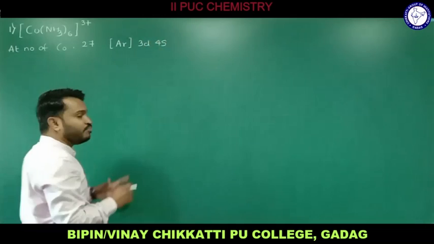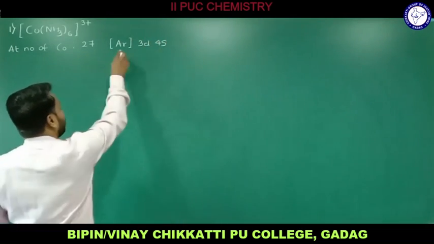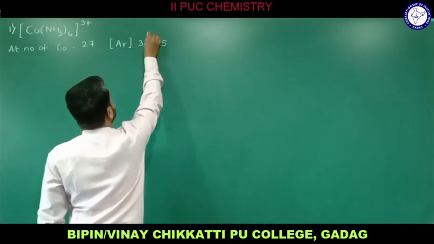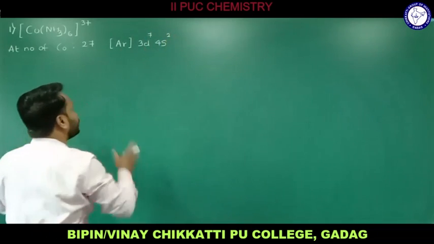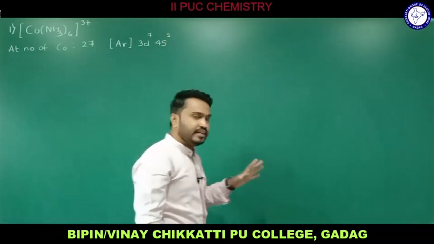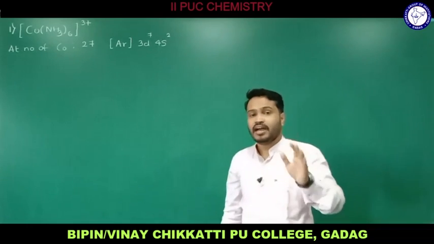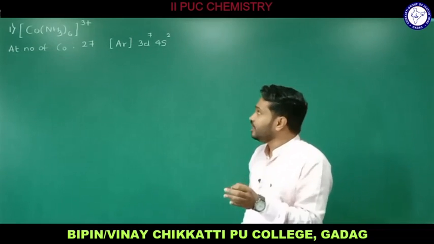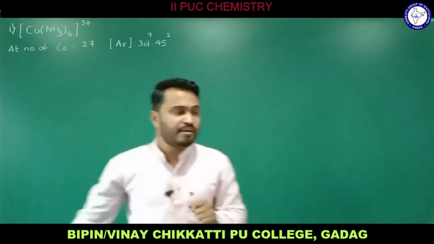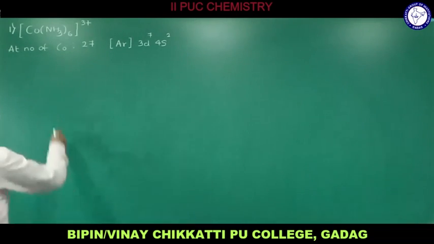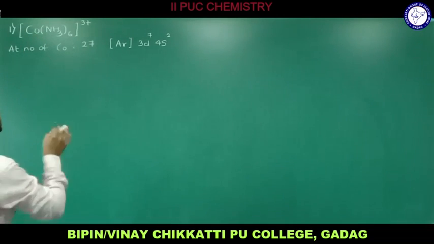So argon's number of electrons will be 18. So totally it is 27. Already we have 18 here. Therefore I will be writing 3d7 and 4s2, and 18 plus 7 plus 2 you will be getting 27. So argon 3d7 4s2 is the electronic configuration of cobalt that you should know. The atomic number I have written and the electronic configuration of cobalt I have written. But if you consider the example I have written here, this cobalt is not actually cobalt itself. So this is central metal ion.